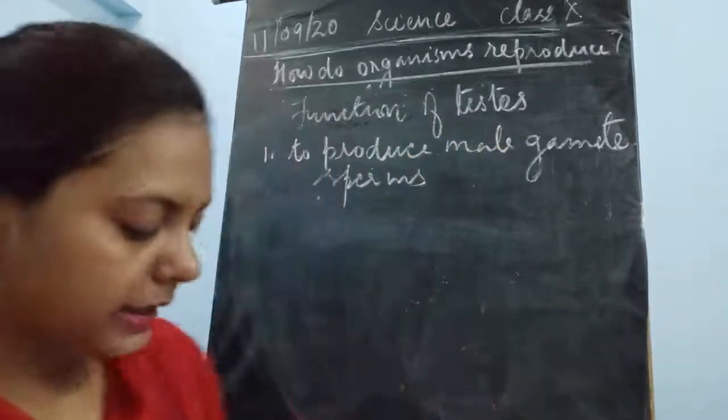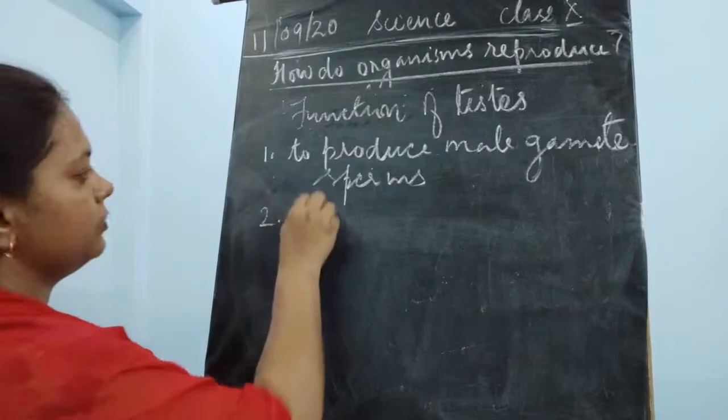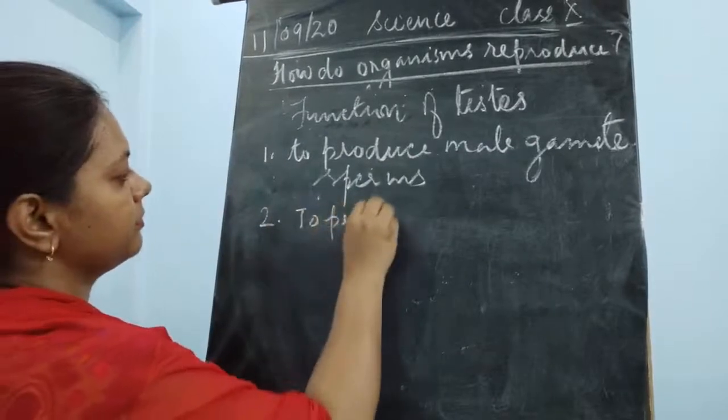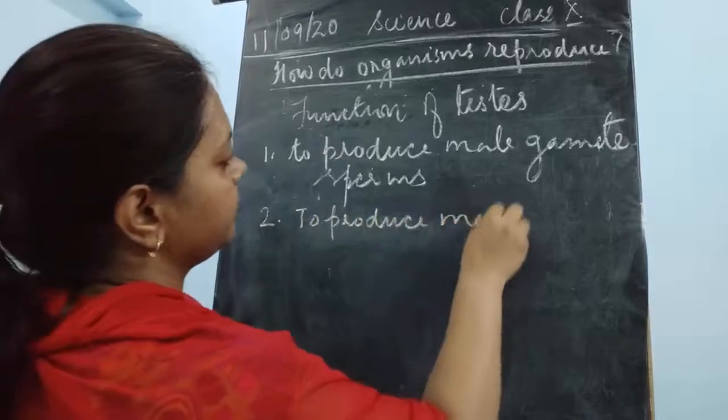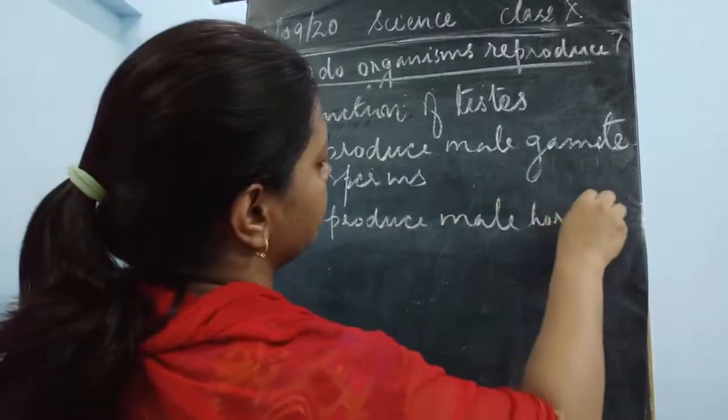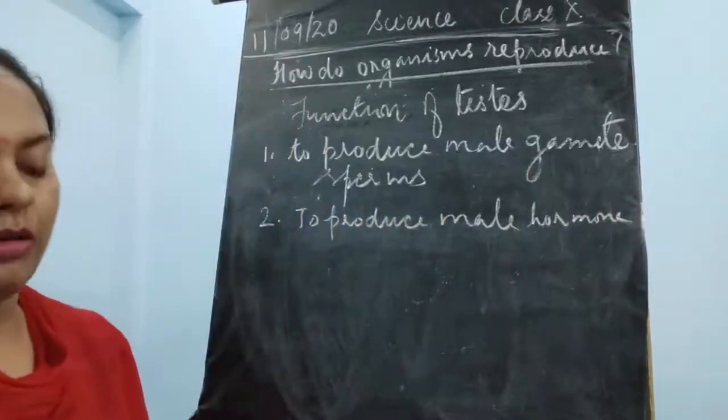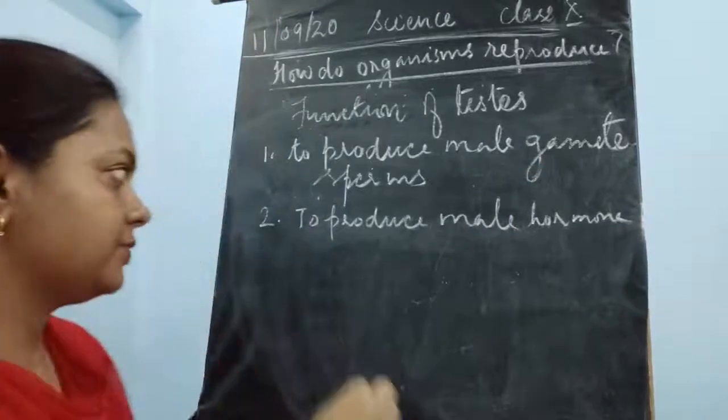Now the second thing is that it produces the male hormone, which is also known as testosterone.